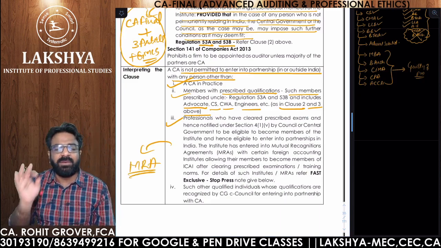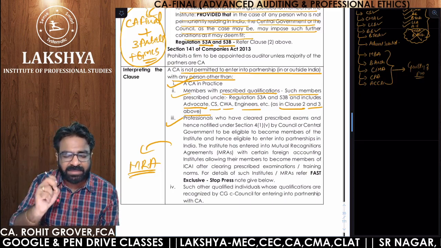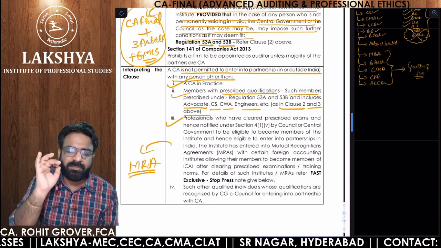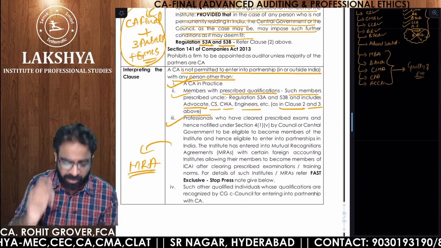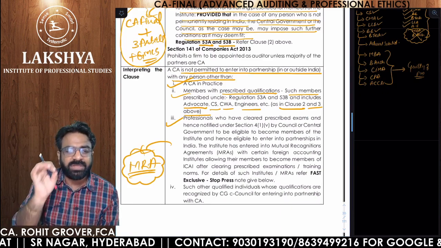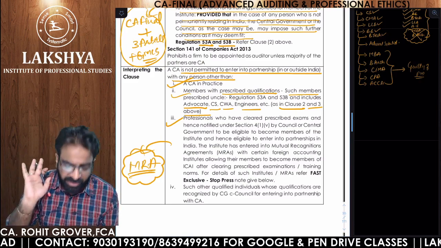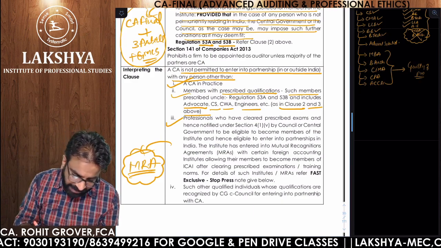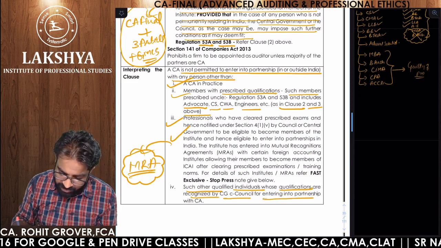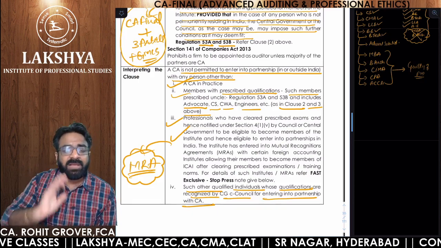Sir, what do you mean by MRA? Mutual recognition agreements. If the ICAI has entered into MRA with other professional bodies outside India or in India under mutual recognition agreement, remember one thing, then in that case you can enter into a partnership with those professionals also. Are you getting the point? That is what is written in this point. Such other qualified individuals whose qualifications are recognized by central council for entering into a partnership with the CA. So these are the 4 people with whom you can enter a partnership. Other than these, not allowed.